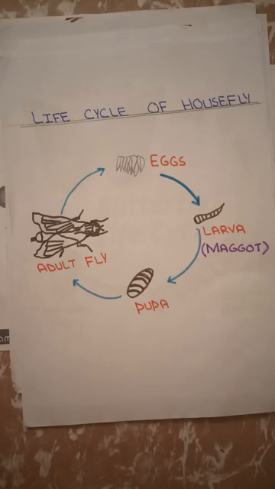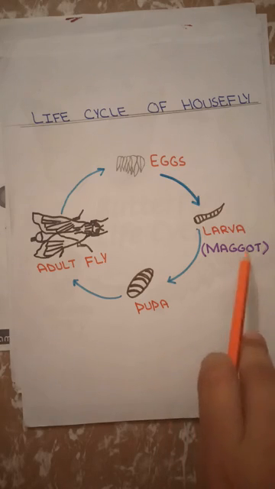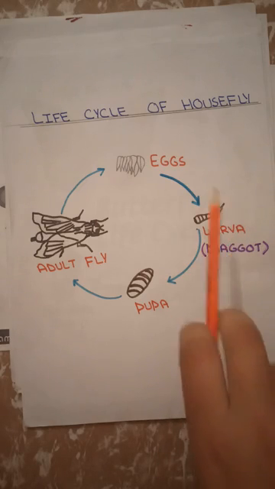Life cycle of housefly. Housefly is an insect, which has 4 stages in its life cycle. The young ones of housefly hatch out from the eggs. The young one of housefly is called the maggot. Maggot is the larva stage of the housefly.